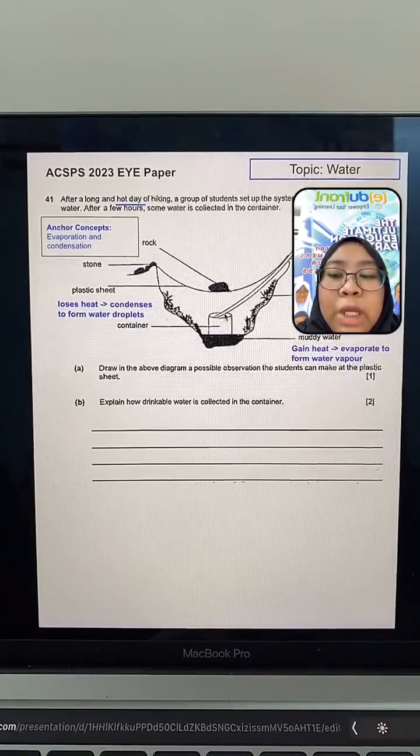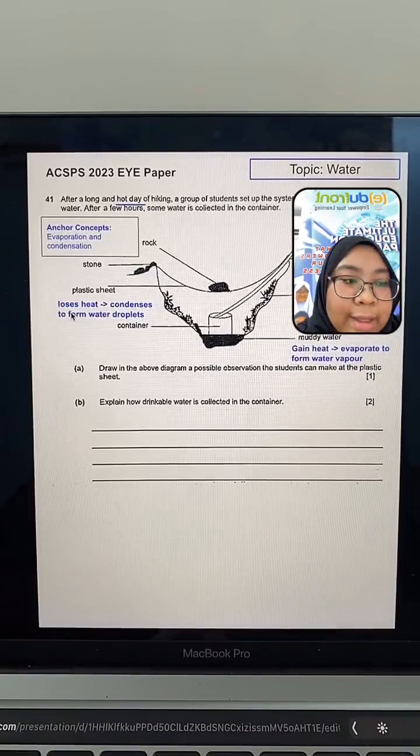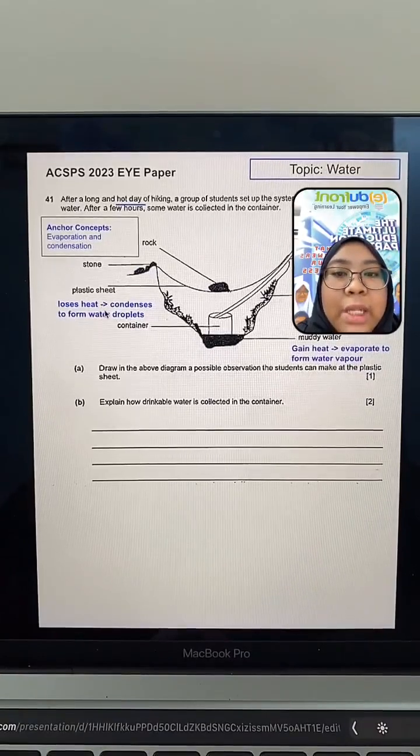So what will happen to the water vapour? Can it escape? Okay, it cannot escape. Why? Because they have a system here where they put a plastic sheet on top. So when the water vapour comes into contact with the cool plastic sheet here, it will lose heat, right? Because the plastic sheet is cooler. So when it loses heat, what happens to it?